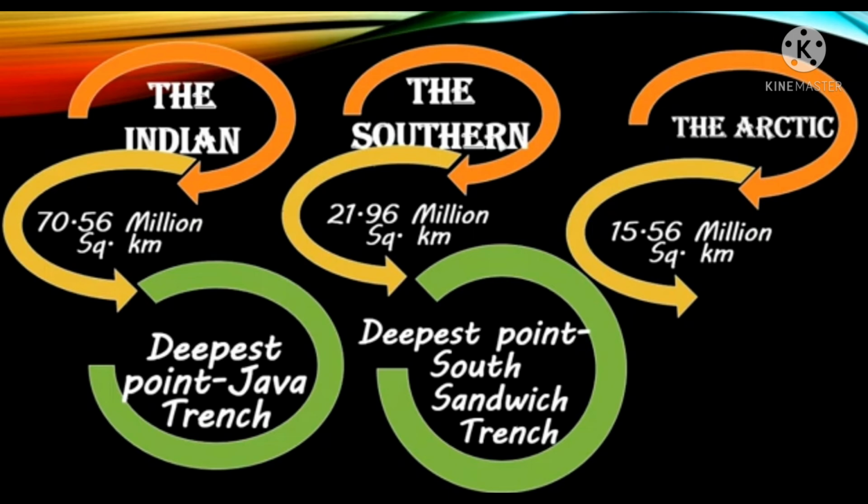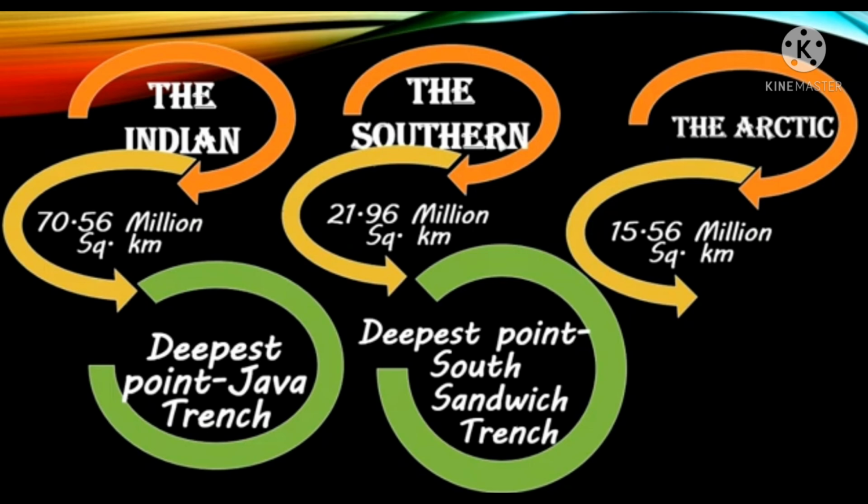located in the Indian Ocean. Malacca Strait connects the Indian Ocean and the Pacific Ocean. Palk Strait connects the Bay of Bengal and Palk Bay. The Bay of Bengal, the Arabian Sea, the Persian Gulf, and the Red Sea are some of the important marginal seas of the Indian Ocean. The Java Trench is the deepest point in the Indian Ocean.